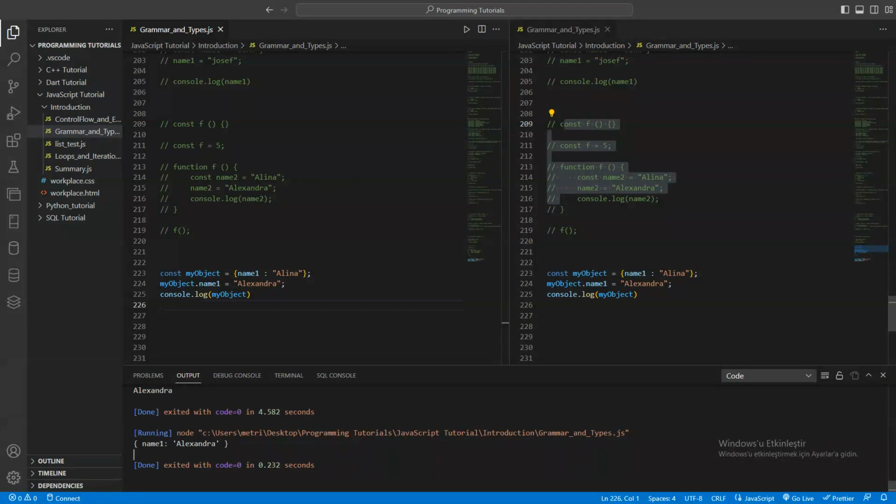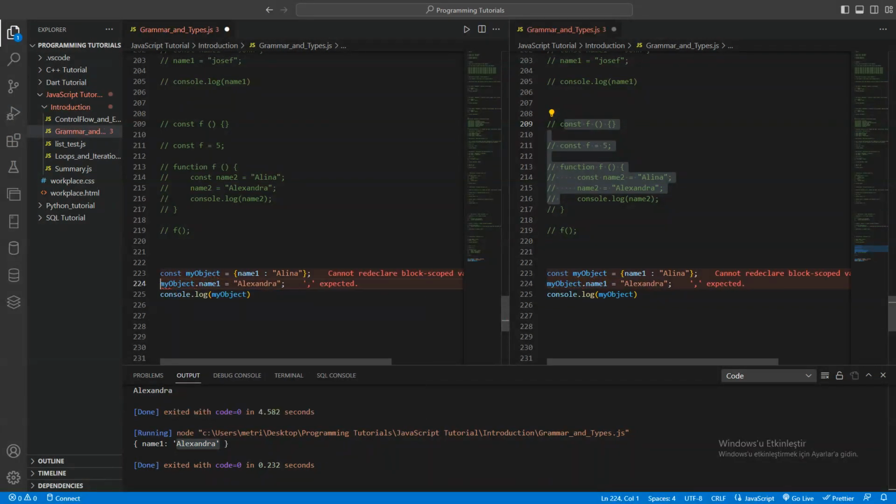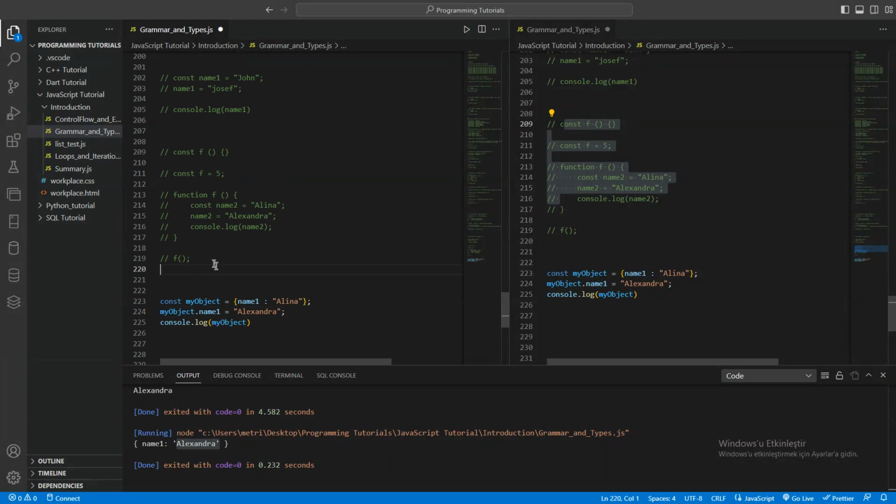Now it's saying name one Alexandra. As you see, we just changed it. We don't have any const issue here, right? We didn't use that, but as you see, it works, because in a dictionary it's different. But in a normal way, with a function, with a loop, with, for example, block scope, it doesn't work in that way. But with a dictionary and a list, it works. You can change everything, you just need to access it.